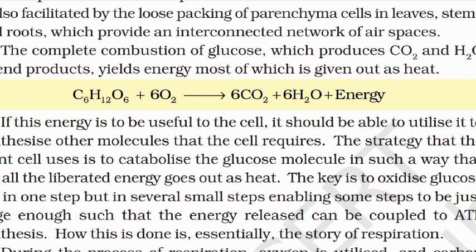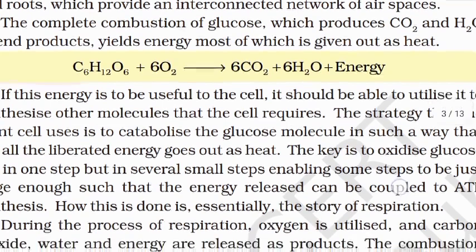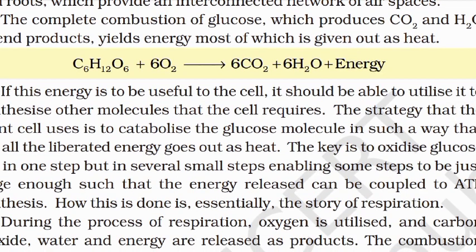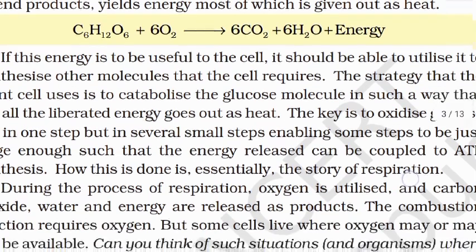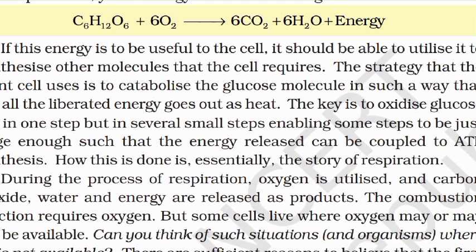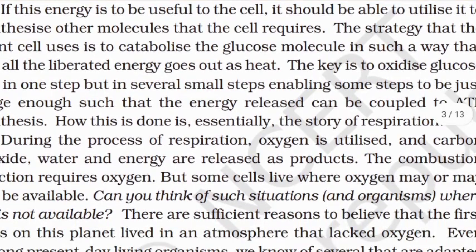The complete combustion of glucose, which produces CO2 and H2O as end products, yields energy, most of which is given out as heat. Reaction: C6H12O6 + 6O2 gives 6CO2 + 6H2O + energy. If this energy is to be useful to the cell, it should be able to utilize it to synthesize other molecules that the cell requires. The strategy that the plant cell uses is to catabolize the glucose molecule in such a way that not all the liberated energy goes out as heat.